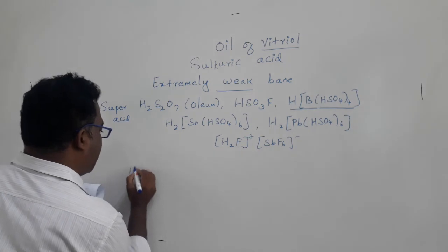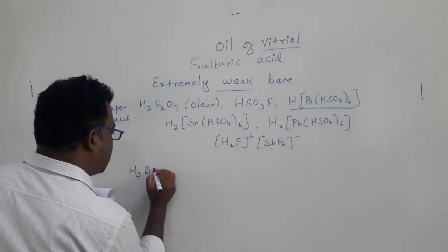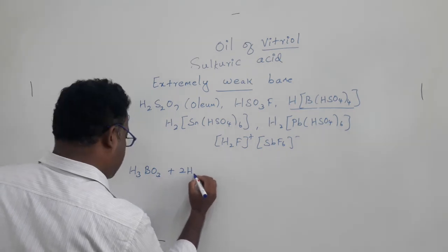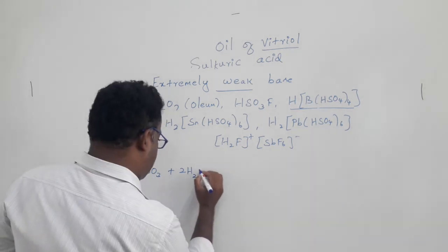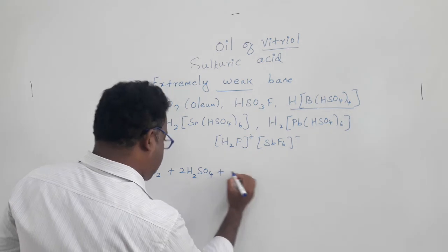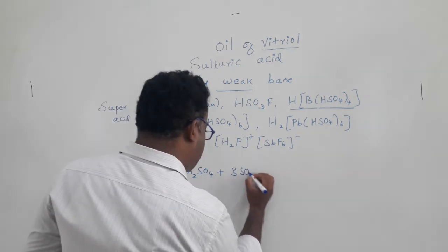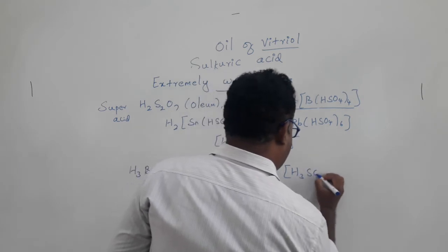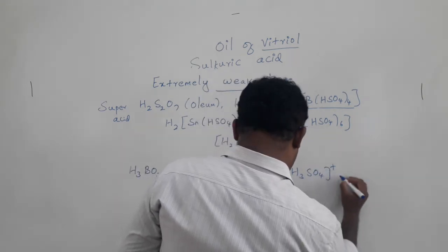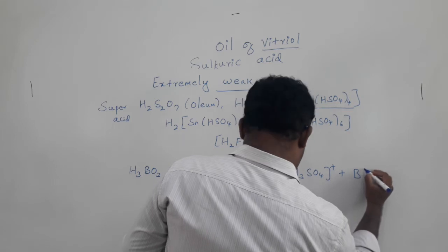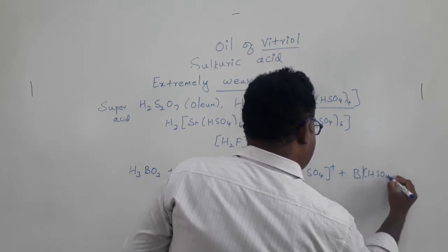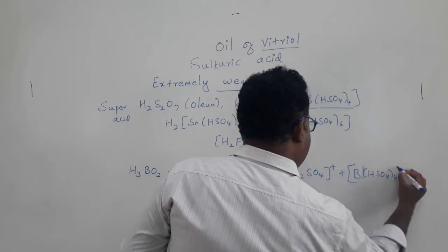For example, boric acid, if you react it with sulfuric acid plus sulfur trioxide, can give H3SO4+ plus B(HSO4)4-.